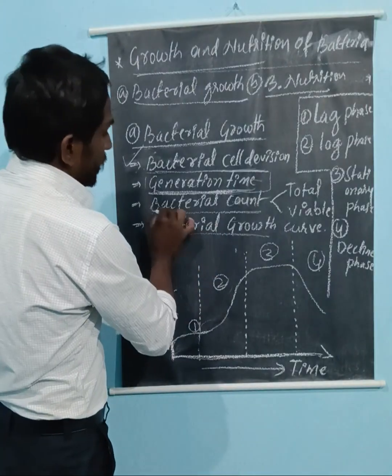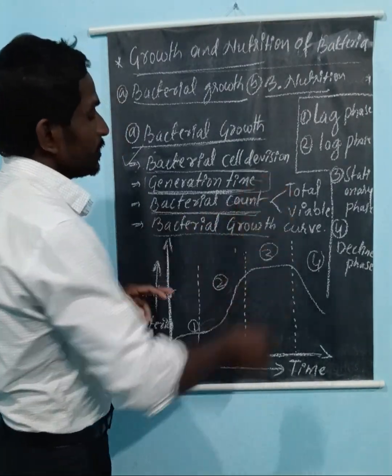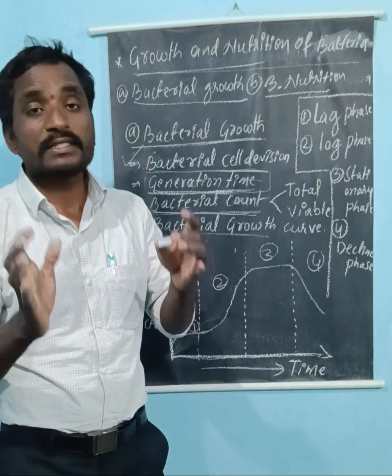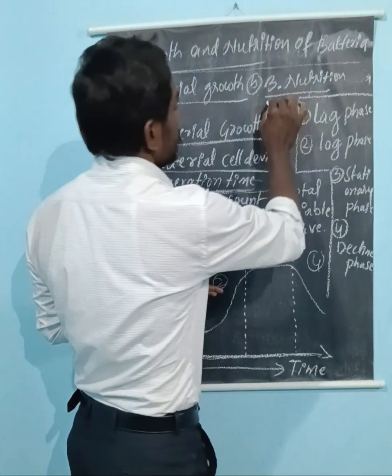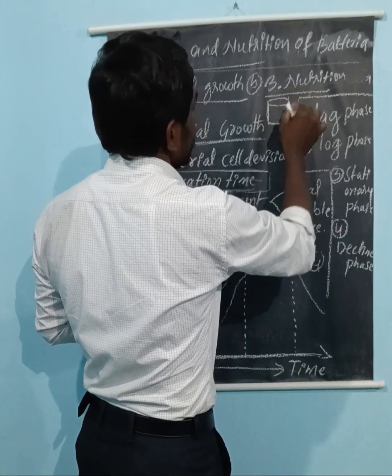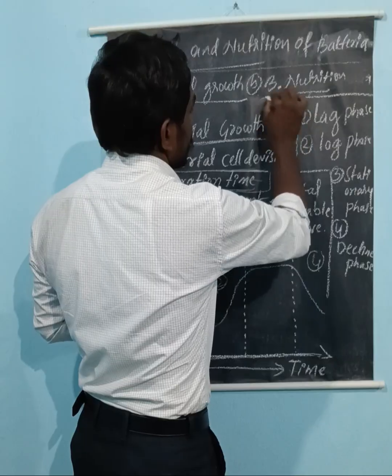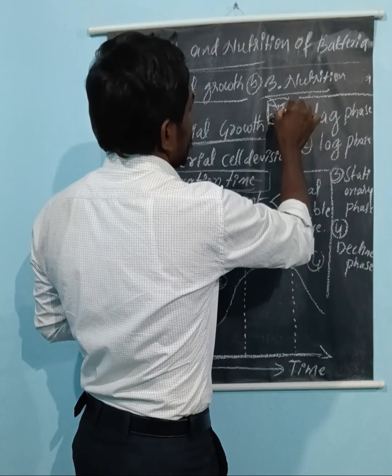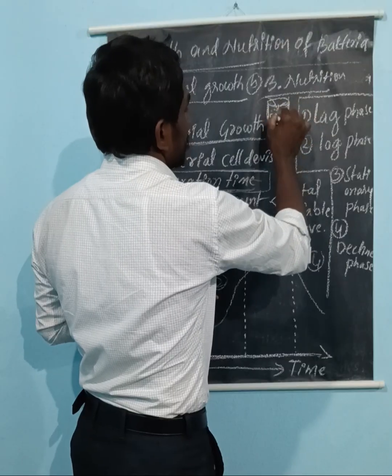Now come to the bacterial count. Here the bacterial count is nothing but the number of microorganisms or number of bacteria in a particular specimen. For example, if you are going to culture bacteria in a culture container, you are pouring, say, blood. This contains the culture media. This media is very important to grow the bacteria.